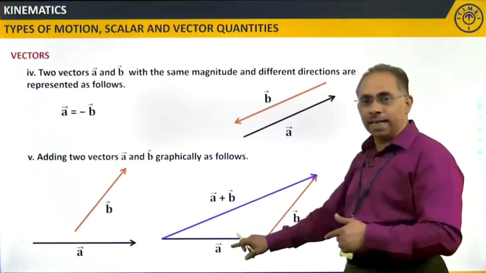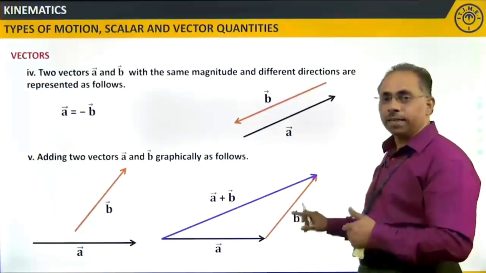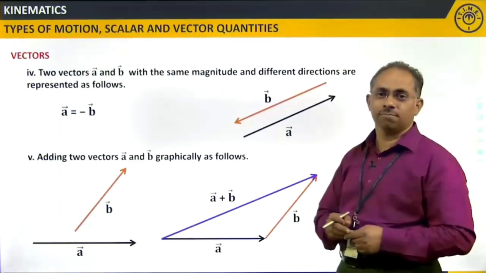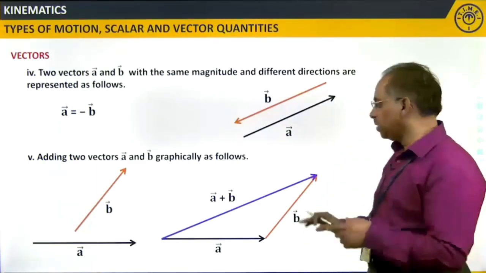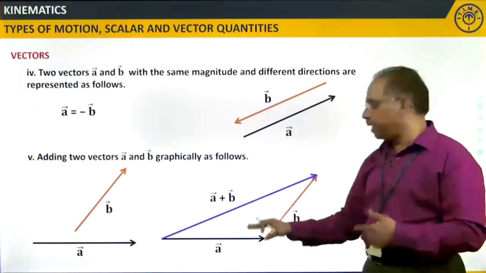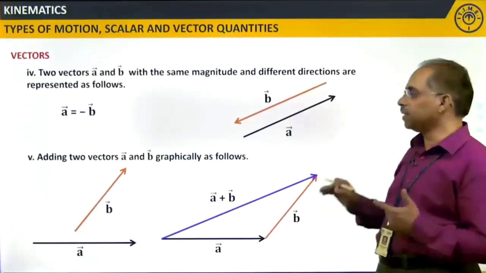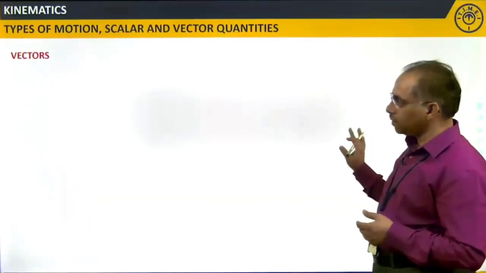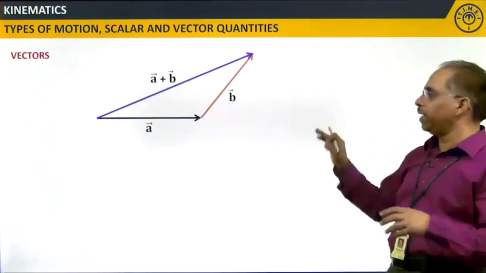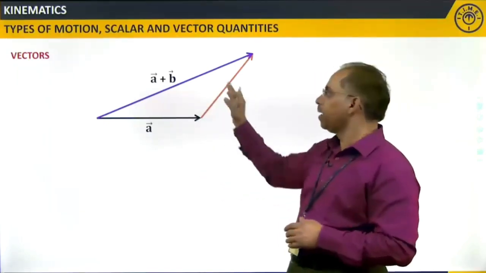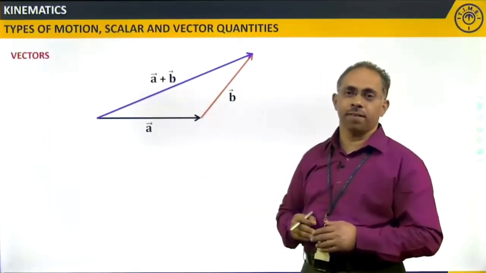This will be greater than 5, greater than 3, but it will not be equal to 8. It will be less than 8. Clear? So, when I add this geometrically, we get the vector addition this way, when you add two vectors A and B and you get this as AB.